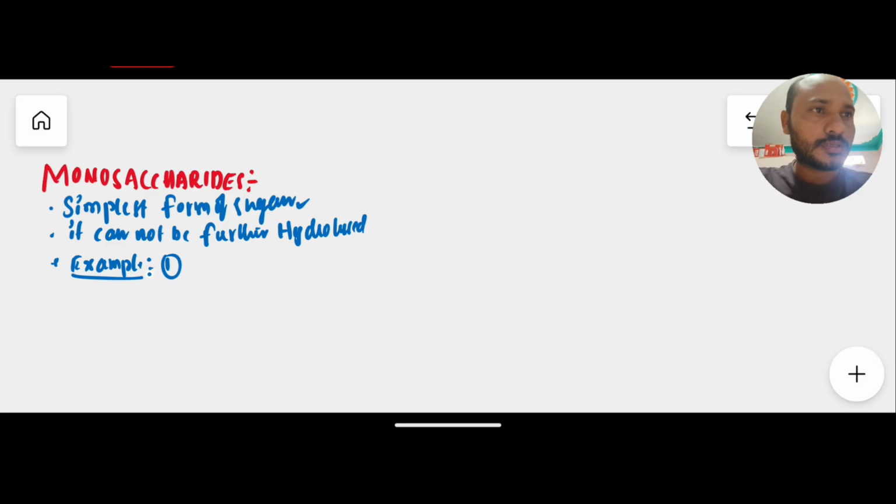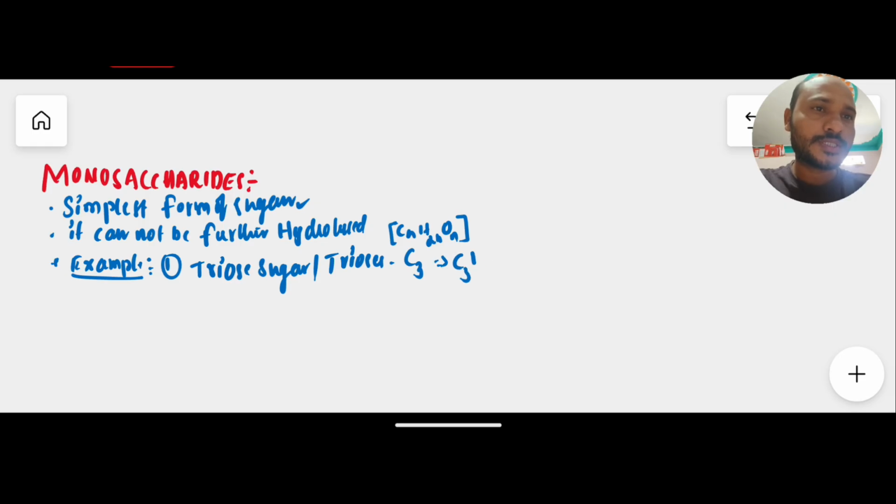If a monosaccharide contains 3 carbons, it is called a triose sugar, or simply a triose. This carbohydrate contains carbon number 3, so we apply the formula Cn(H2O)n, with a ratio of 1:2:1. The triose sugar has the formula C3H6O3, with 3 carbons, 6 hydrogens and 3 oxygens. Triose sugar is among the monosaccharides.